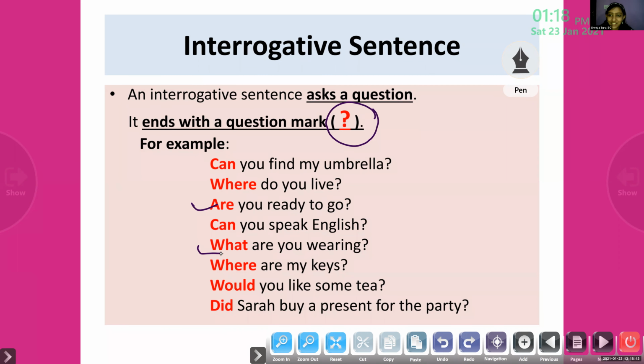Did Sarah buy a present for the party? Yes, ma'am. No, ma'am. See, I have got two different answers, right? For a few questions you said yes, ma'am, no, ma'am, and for the other questions you said correct answers. Where do you live? I live in Mala, ma'am. Right? Where is my key? You search it in the shelf, ma'am.